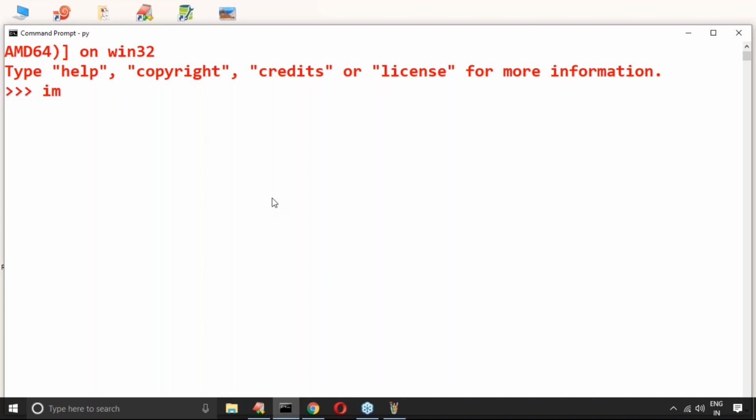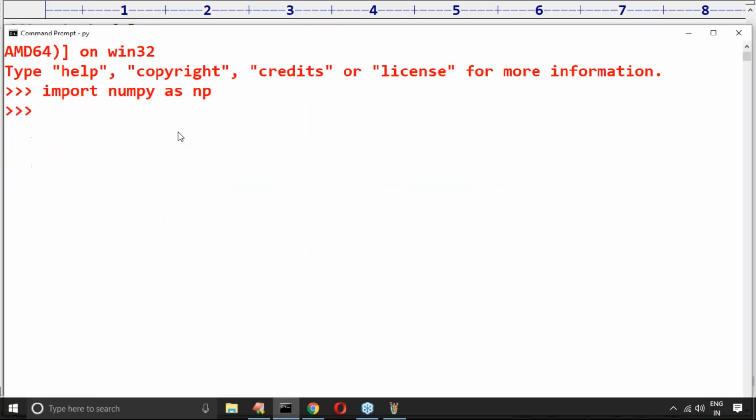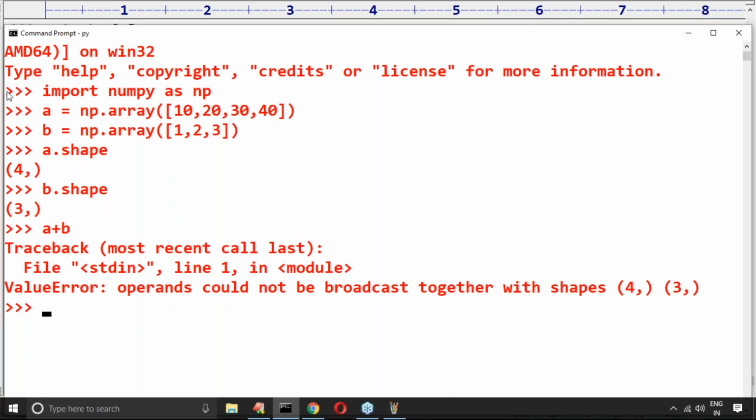Now import numpy as np. Now let me take A and B, then A.shape and B.shape. Both have the same dimension, that's why rule number 1 is satisfied. A plus B, immediately we get an error by default.